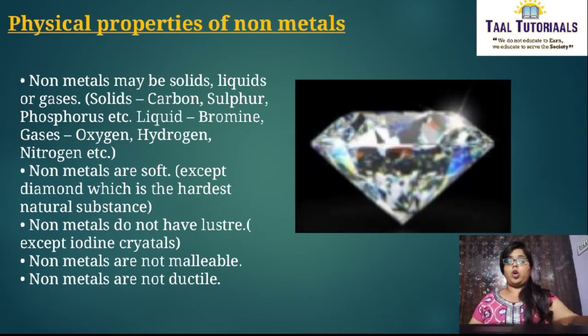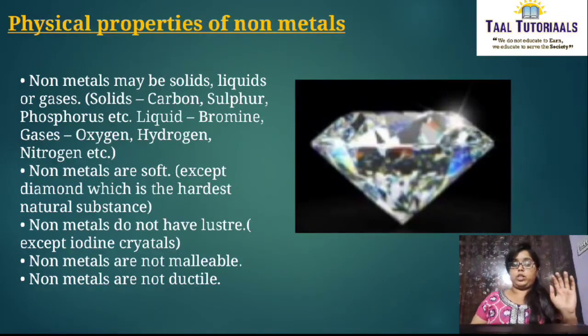Non-metals may be solids, liquids or gases. If you take examples, carbon is a solid, sulfur, phosphorus, etc. Liquid, if you take bromine. Gases, if you take oxygen, hydrogen and nitrogen. These are all the solids, liquid and gases of non-metals. Then non-metals are soft except diamond, which is the hardest natural substance. And non-metals do not have luster. They do not shine except iodine crystals.